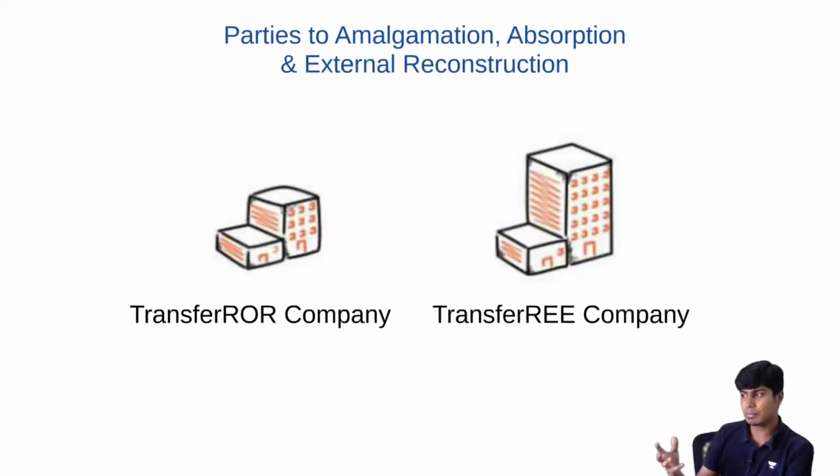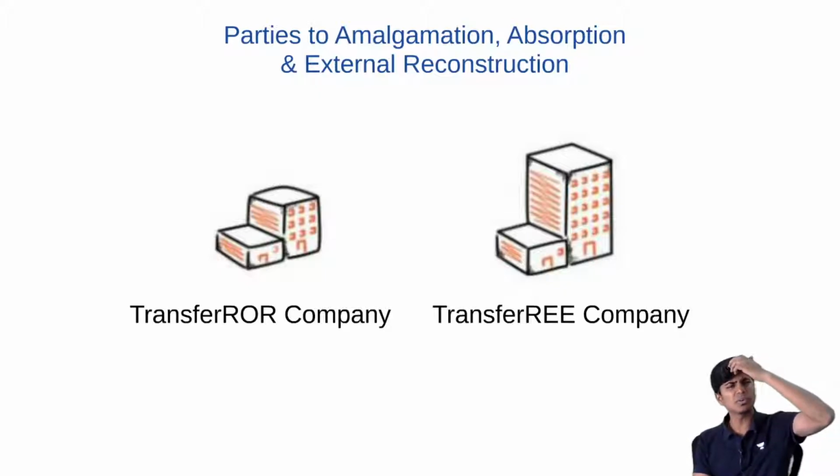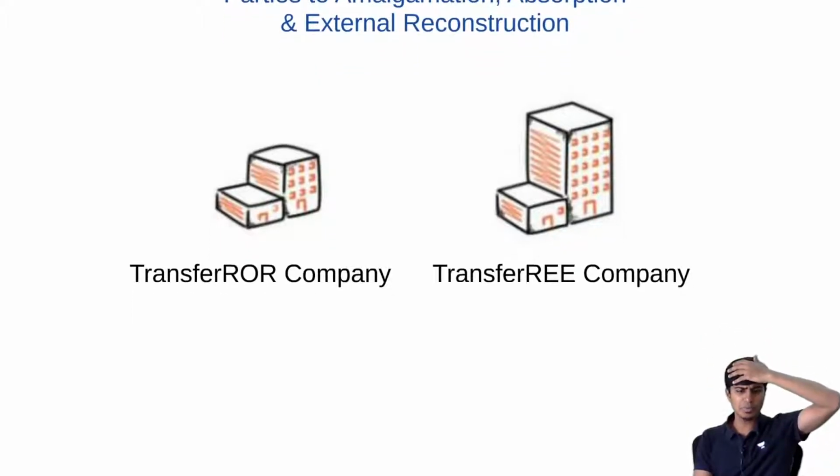So transferee company is the company which is taking over all the assets and liabilities. Transferor company is the company which is giving all its assets and liabilities. And the company which is liquidating is transferor. The company which is getting incorporated or company which is acquiring, absorbing the transferor company is transferee company. And we need to learn accounting from both the perspectives in this chapter.